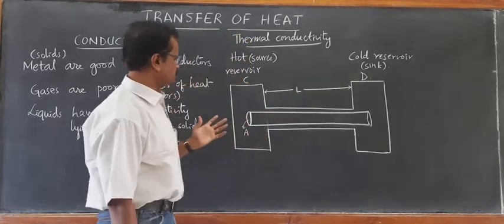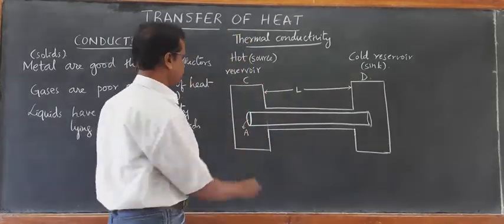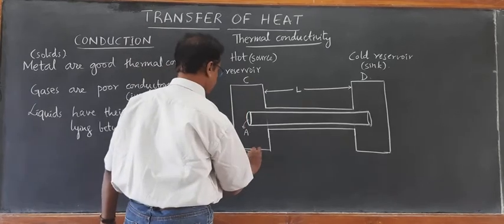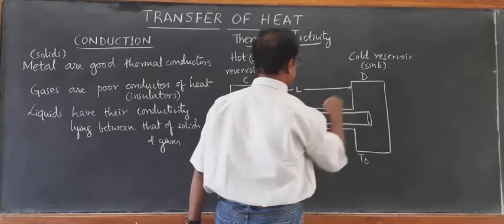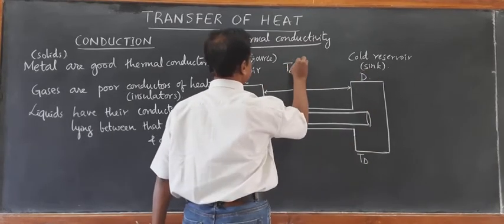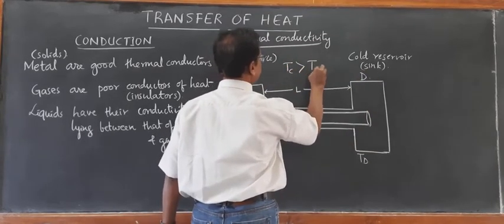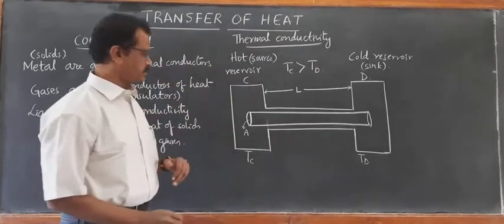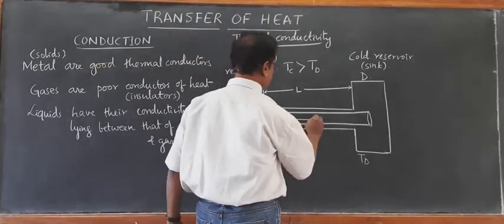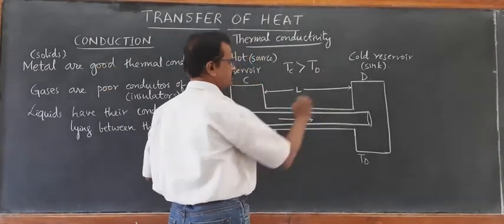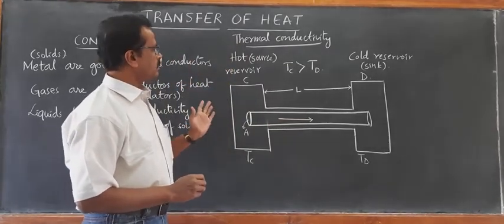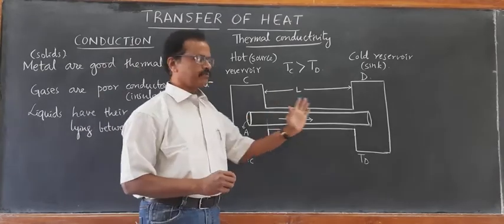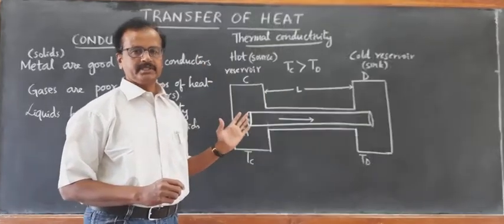So we know that when the temperature difference is maintained, let us say this end has temperature Tc and the other has temperature Td, such that Tc is very much higher compared to Td, then there is a transfer of heat from hot end to cold end. We call it the rate of flow of heat.